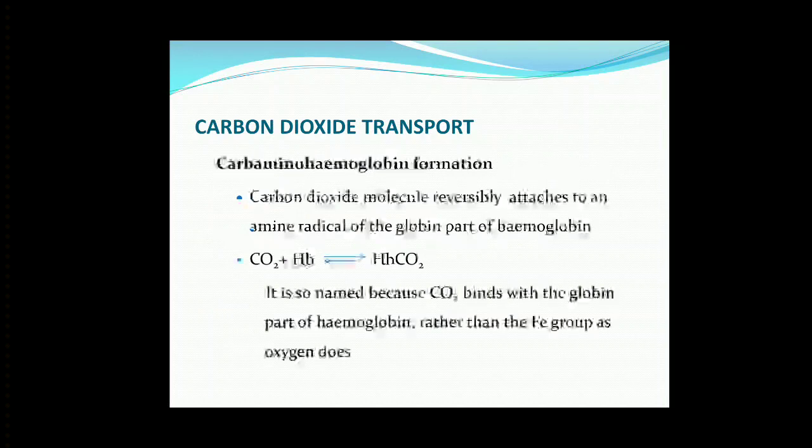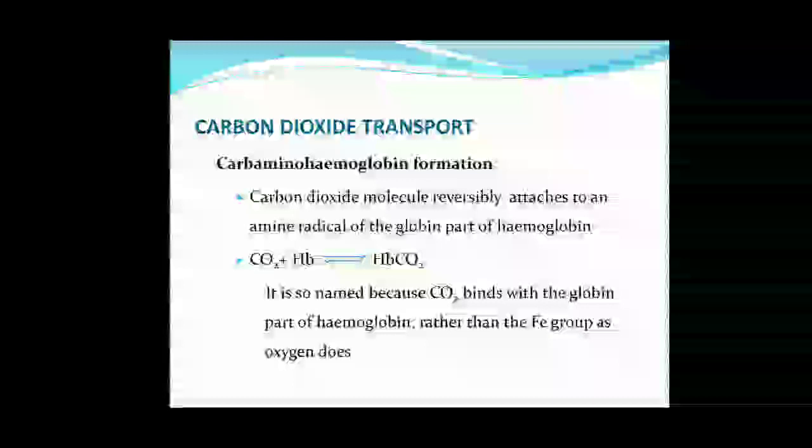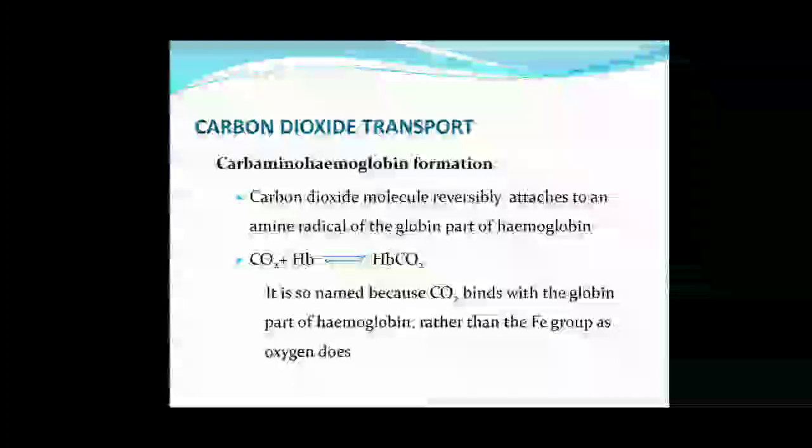Now, what happens in the RBCs? 23% combine with hemoglobin to form carbaminohemoglobin. See, the carbon dioxide molecule reversibly attaches to an amine radical of the globin part of hemoglobin. It is attaching to the protein part, not the iron part.